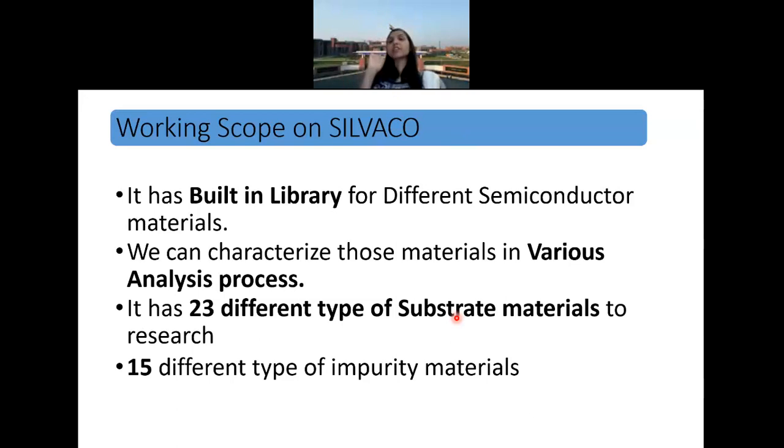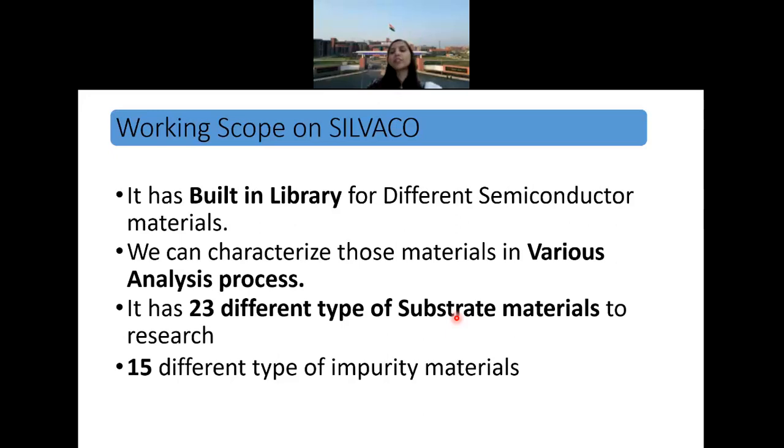The basic requirement of a substrate is that it should be an inert material. It should not react with your silicon, it should not react with the gallium arsenide, and it should not react with the device layer. So a substrate should be inert and a wide band gap material. That is why people are going for silicon on insulator. It means SiO2 is very popularly used as a substrate material.